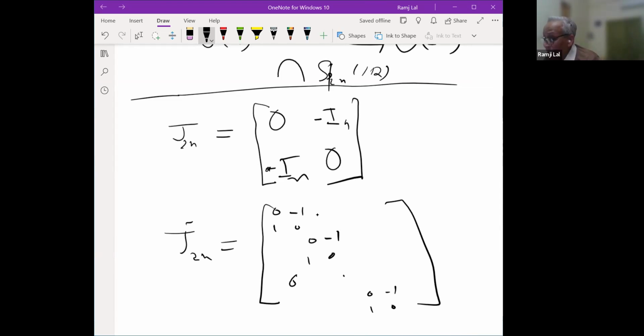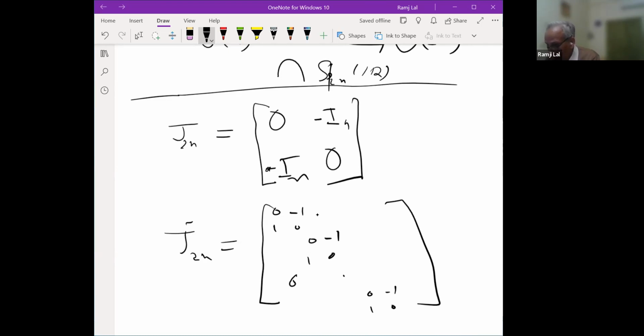And indeed, these two matrices are congruent. It's just a matter of choosing a suitable basis so that it transforms this to this, and this to this.